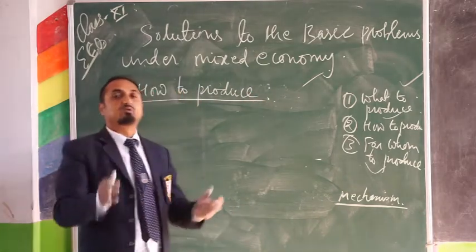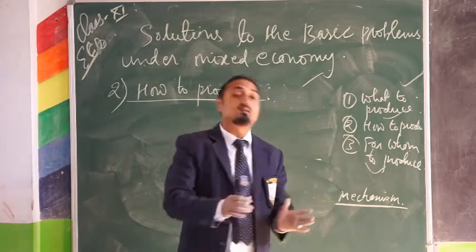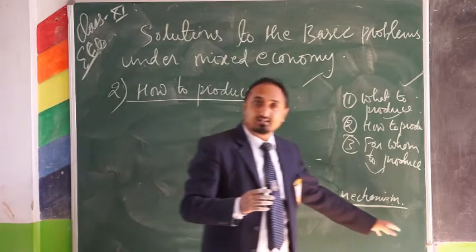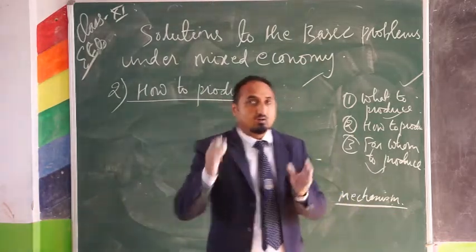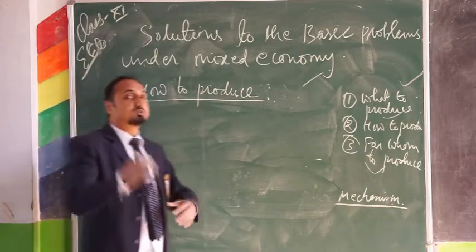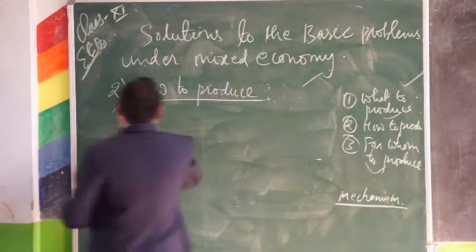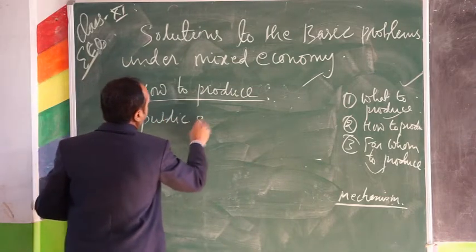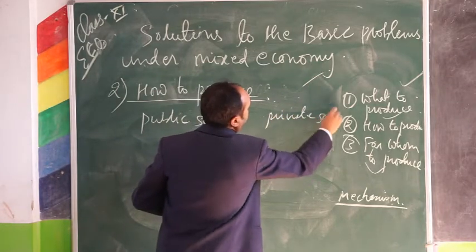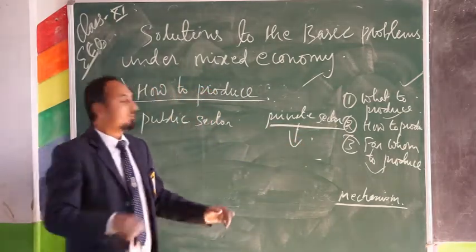Again, in mixed economy, we know that there is coexistence of both public and private sector. So private sector works through price mechanism, whereas public sector works through planning authority. Now, in the case of choosing the methods or techniques of production, in the private sector, as I have already mentioned, the price mechanism plays a vital role.